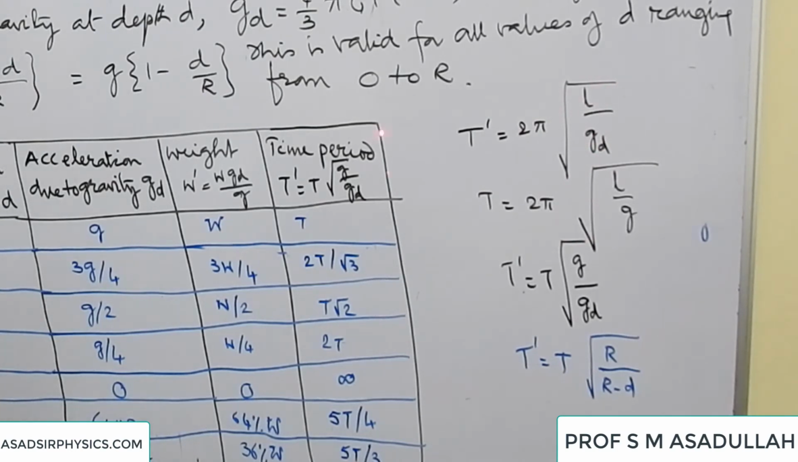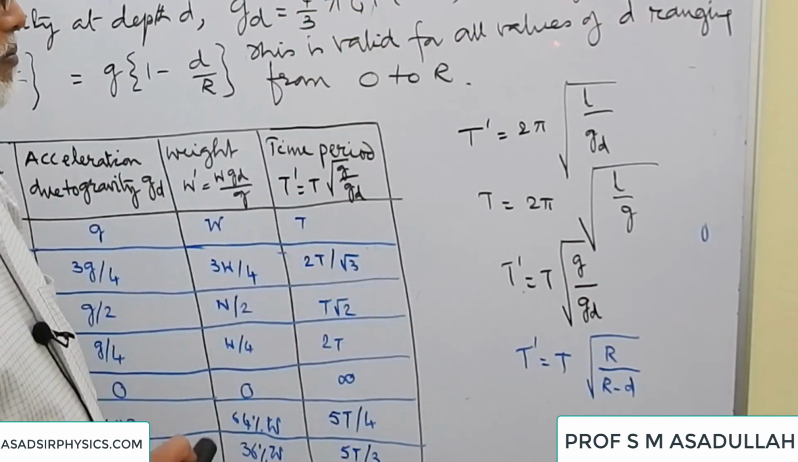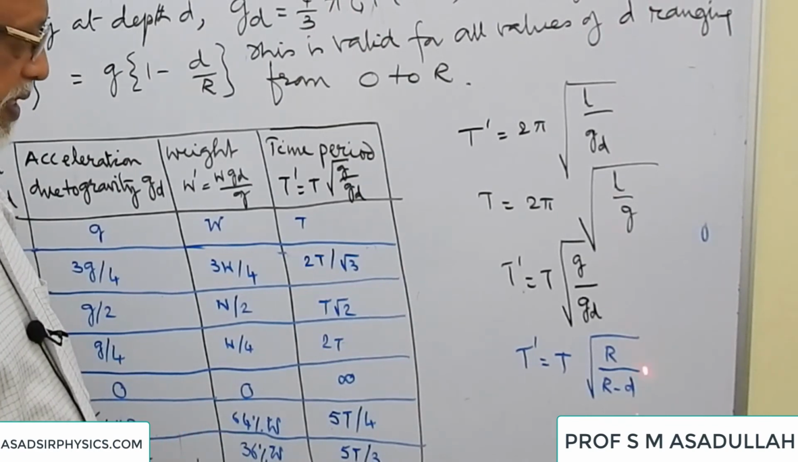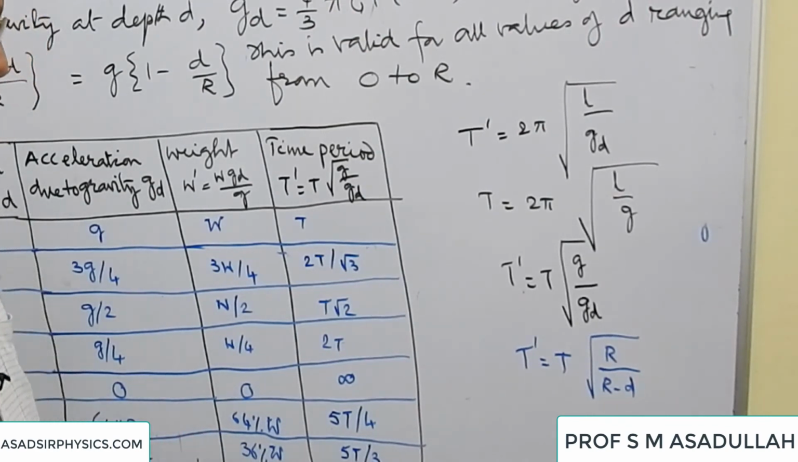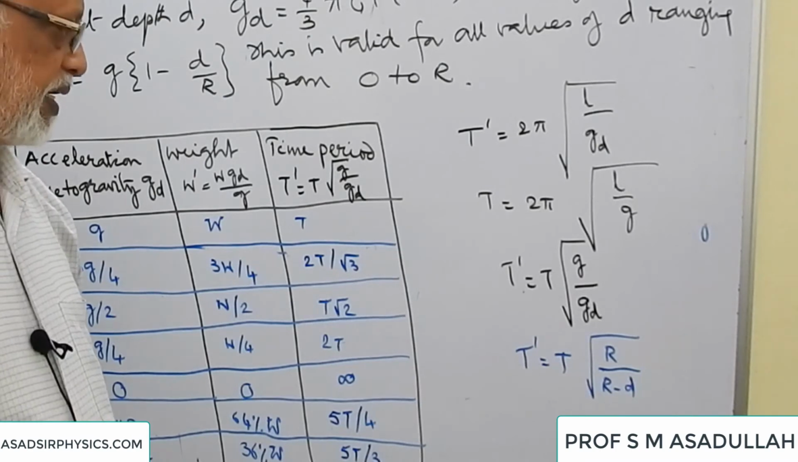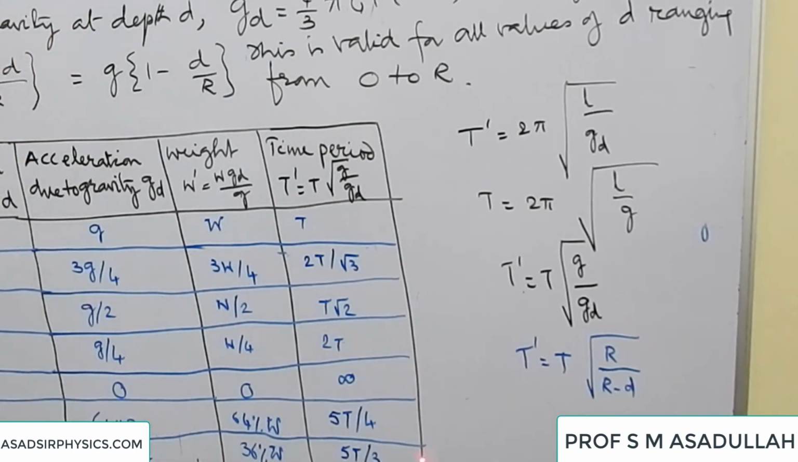Then on dividing this by this, we get T dash by T is equal to 2 pi will get cancelled, L will get cancelled, it will be under root g by gd. This under root g by gd is equal to R by R minus d. So the effective time period at a depth d can be easily obtained by substituting in this formula the radius of the earth and the depth of the place.